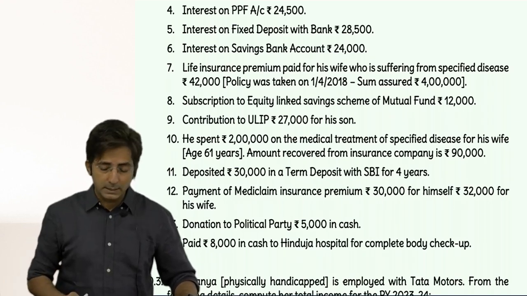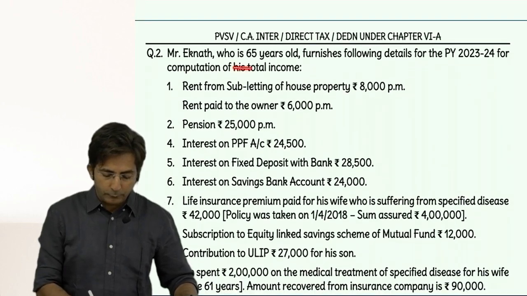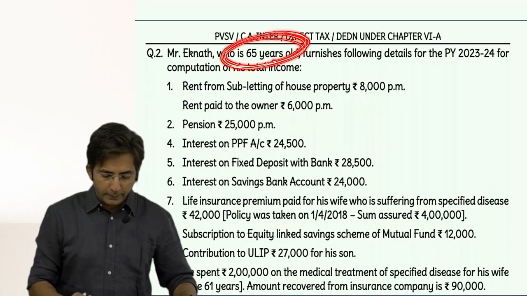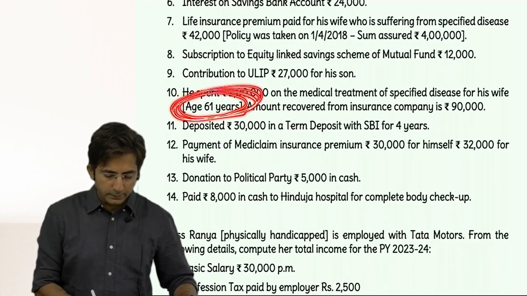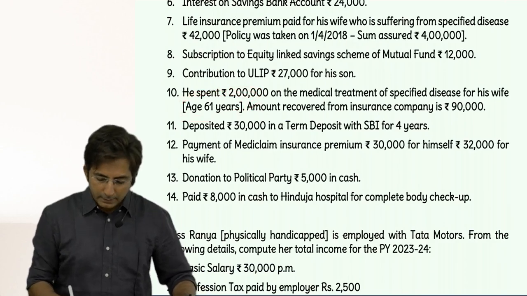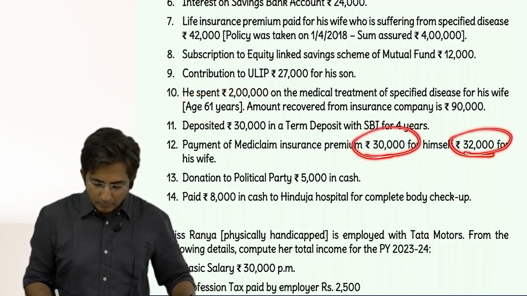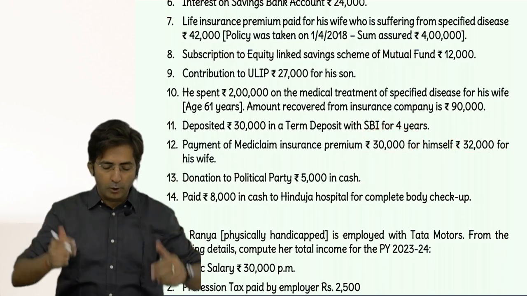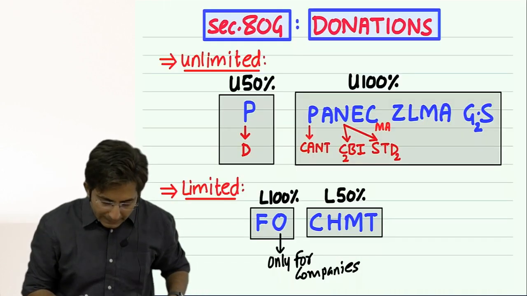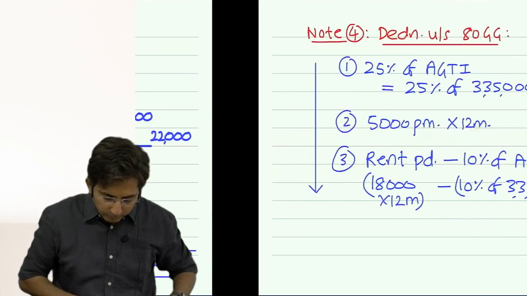And in fact in this sum both are senior citizens. Both are senior citizens because his age was given in the first line, 65 years, and his wife's age was also given at some point, 61 years. So both are senior citizens. That means this amount and this amount are both senior citizen premiums. So how to do the working? Tell me the whole format. See, as per our format, what do we do?